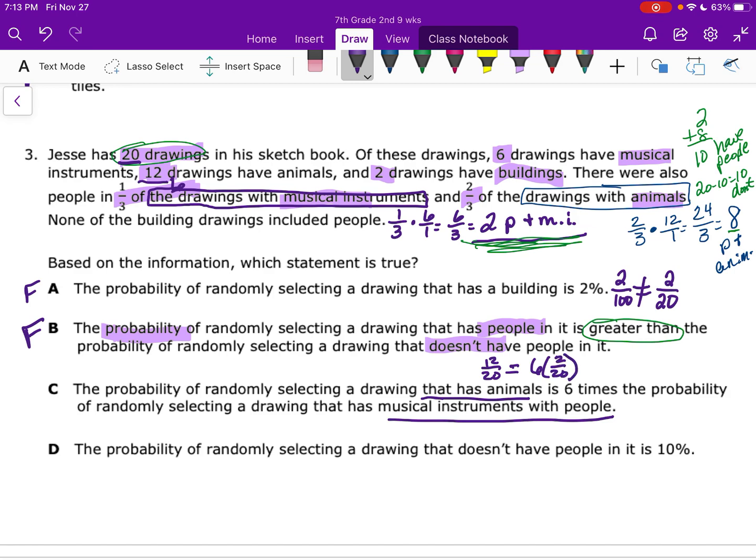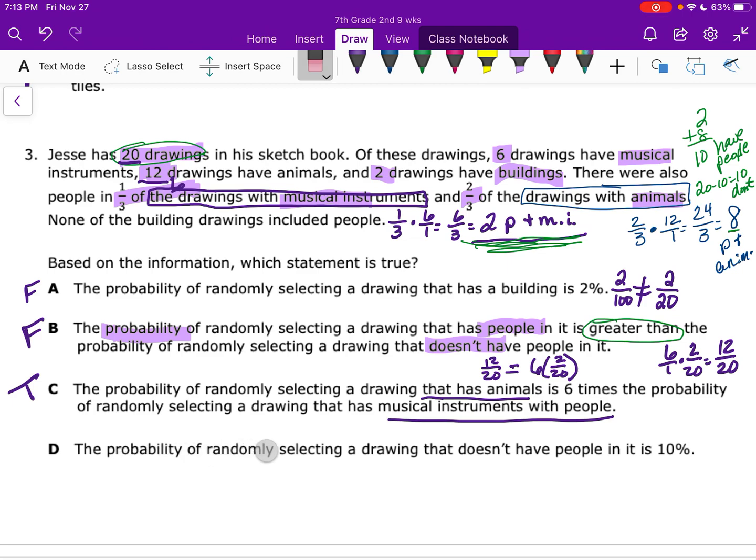So is 2 20ths times 6 going to give us 12 20ths? It's 6 over 1 times 2 over 20, and that gives us 12 20ths. So this one is true. We always check all the answer choices for these because we could accidentally get confused.